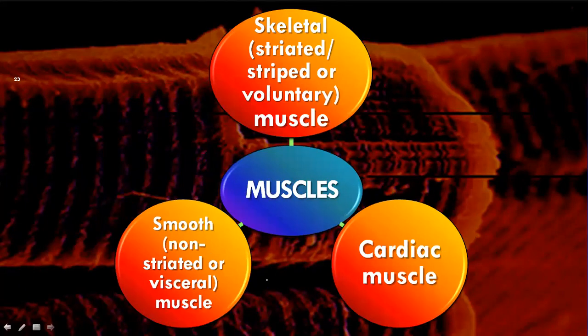Muscles are broadly categorized into three types. What are the three types of muscles? Striated muscles, which are also called striped or voluntary muscles, cardiac muscles, and smooth muscles. Smooth muscles are otherwise called non-striated muscles. The muscles which are attached to our skeletal system are called skeletal muscles. The muscles which are present only in our heart are called cardiac muscles.